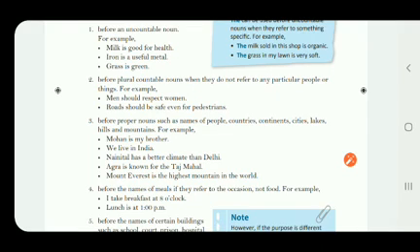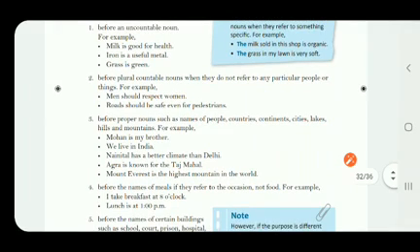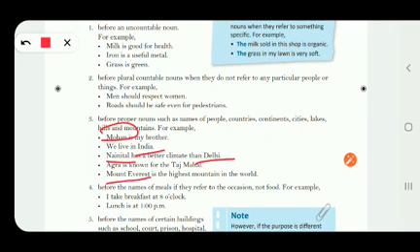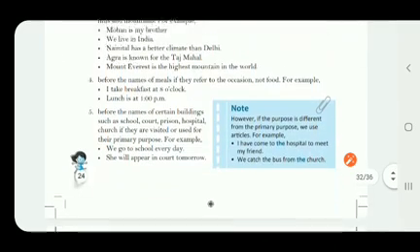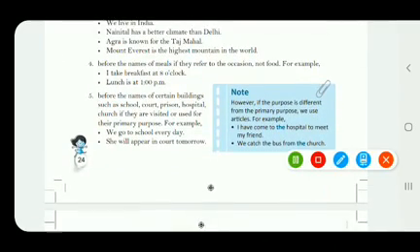For example, here you can see: Mohan is my brother. So here Mohan is a proper noun. Second one, we live in India. India is the name of a country, a proper noun. Nainital has a better climate than Delhi. Nainital and Delhi both are names of cities. So we have seen that these are proper nouns. When we are using any proper noun in a sentence, we are not supposed to use any articles before them.